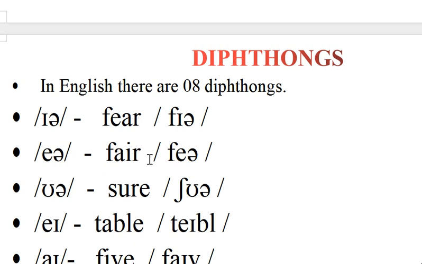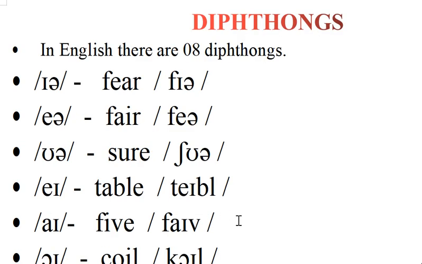Next, sure, and the A sound in table: make, sake, take, cake. Like that the A sound comes.